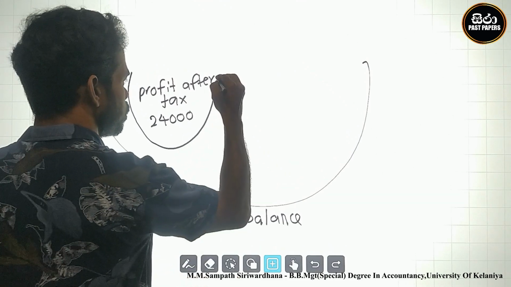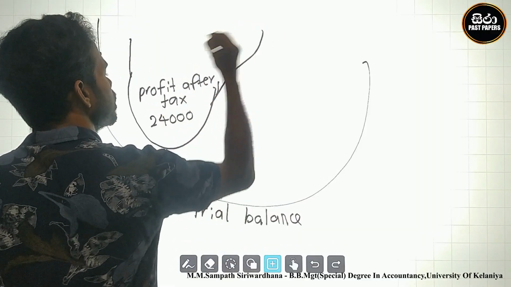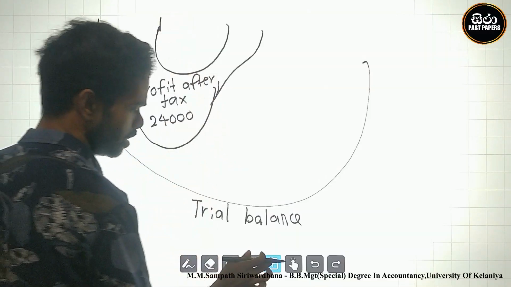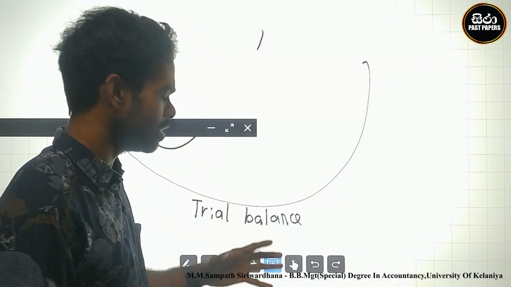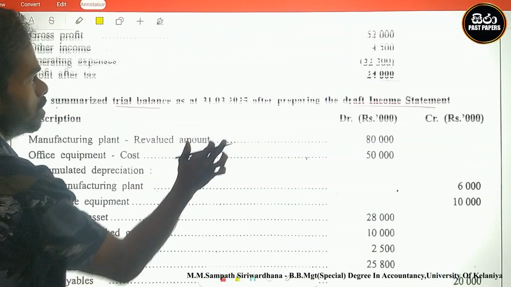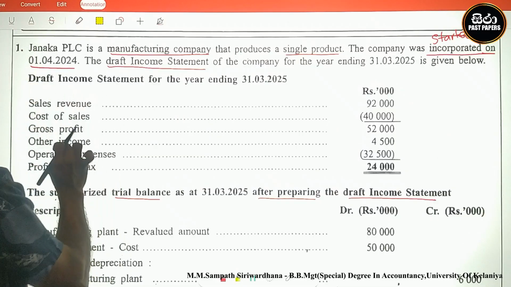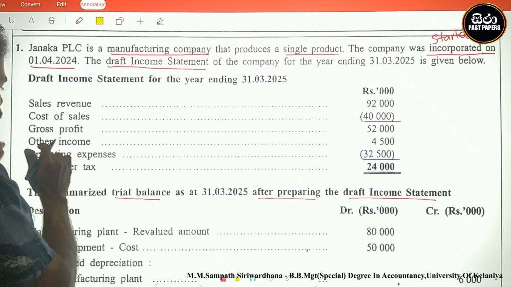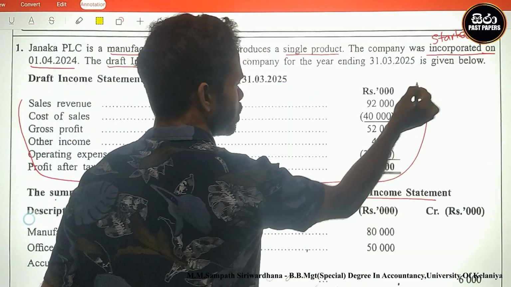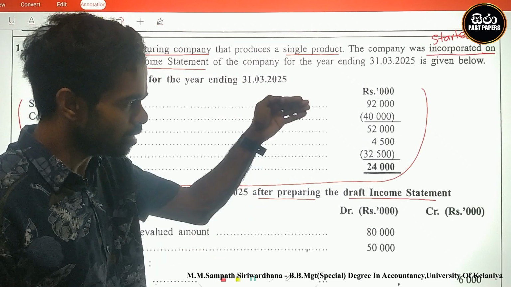At that time, profit after tax included so many items. What are they? What are the ingredients of the income statement? You know, the income statement includes sales revenue, cost of sales, all income statement related items. In the bucket, these items are included.